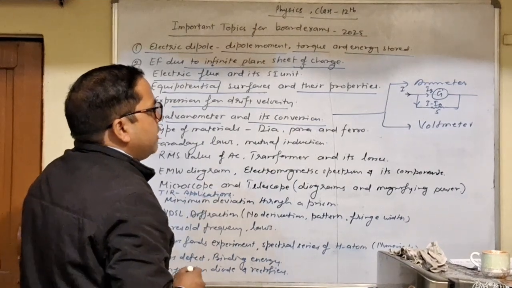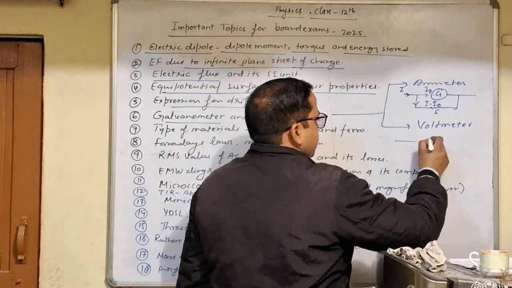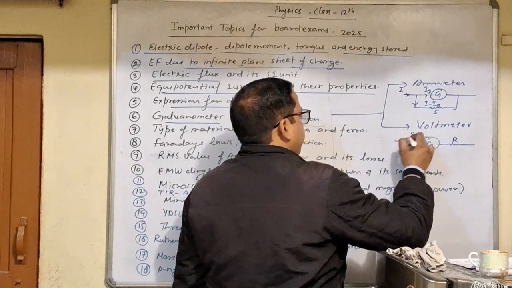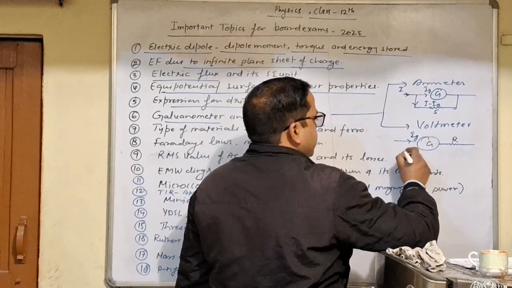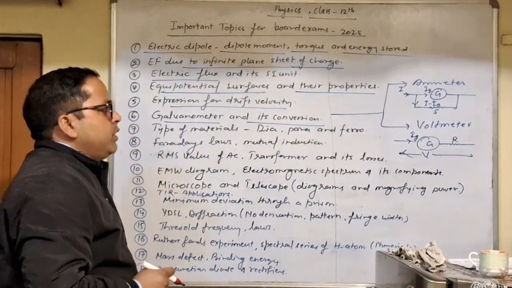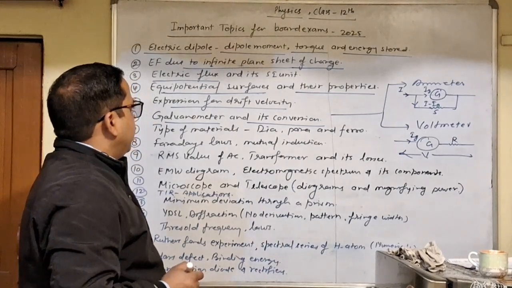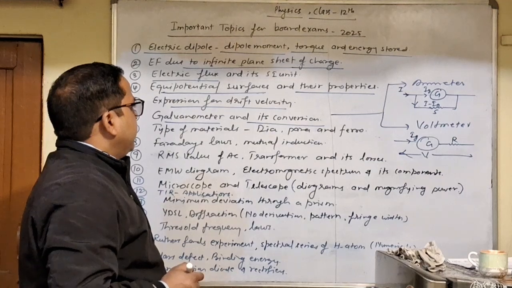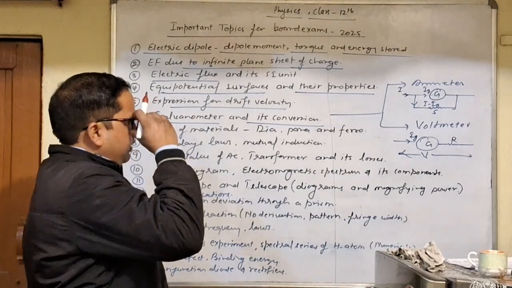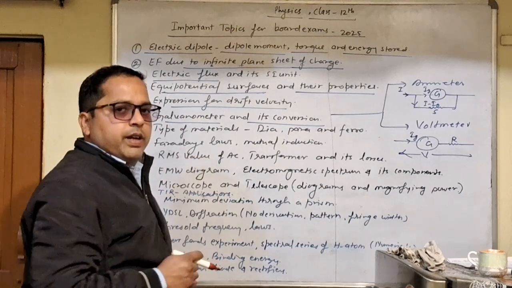Similarly, to convert galvanometer into voltmeter, we require a high value resistance in series. This is the series resistance, Ig is the deflection current, and V is the potential drop across this combination. So we can easily convert galvanometer into voltmeter. It is basically used to detect small current. We can increase the sensitivity, so you may have some knowledge about how we can increase the sensitivity of a galvanometer.